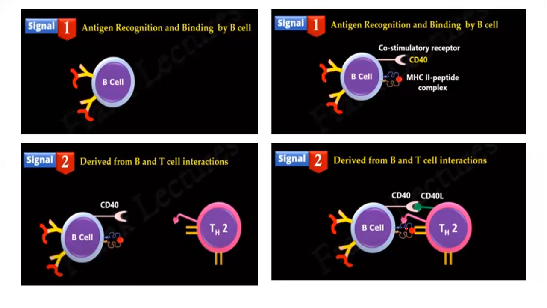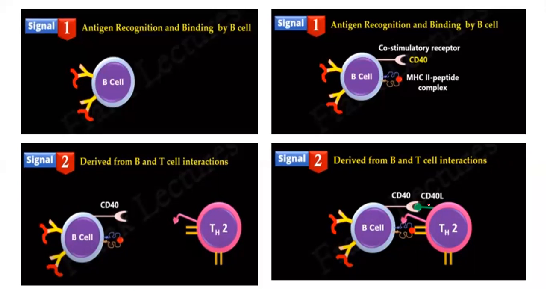This is the CD4 receptor, and it will bind to the major histocompatibility complex. The other alpha and beta chain will bind to the antigen. Here the T cell will bind to the antigen directly, and through this channel it will link to the B cell.